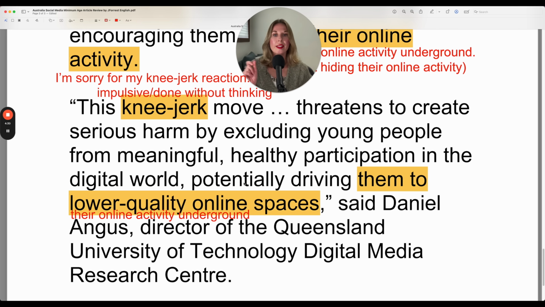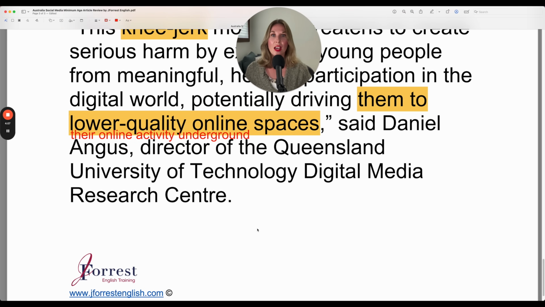So I wrote here, instead of saying potentially driving them to lower quality online spaces, you could say potentially driving, remember causing to happen, potentially driving their online activity underground. The online activity belongs to the children. So that's possessive, their online activity. And where is that activity going? Underground, where it is hidden or secretive. And that is the end of the article.